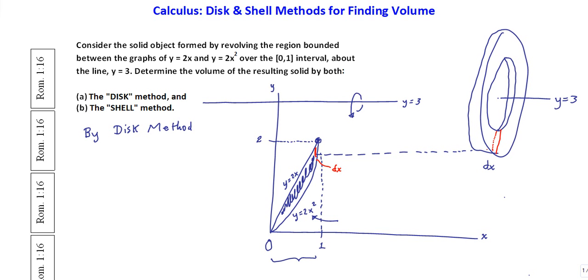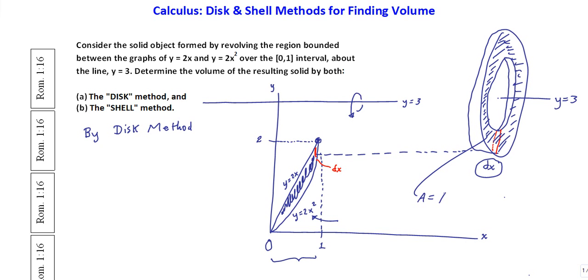Alrighty, so now what I need to do is try to figure out what is the area of this washer part. If I can figure out what the area of this washer part is, then I multiply it by the differential width on the bottom, and I'll get my differential volume. And once I have my differential volume, I can integrate both sides, and I'm in business. So the first question that we need to try to answer is, what is the area of that washer? I think we all know how to do that.